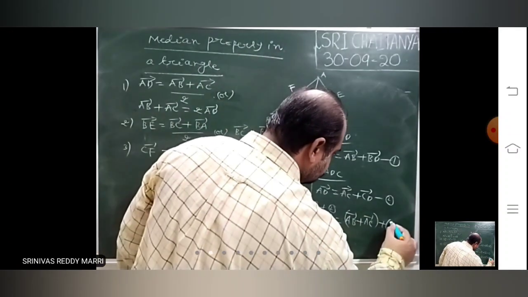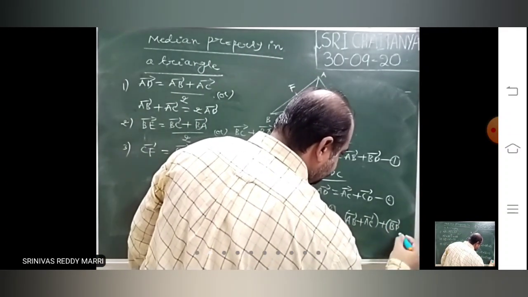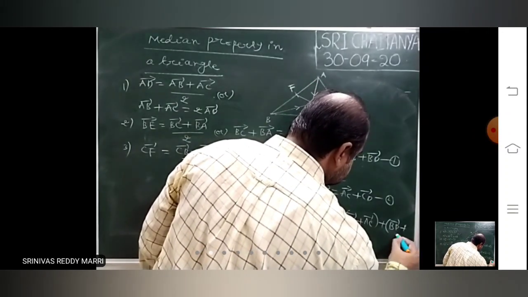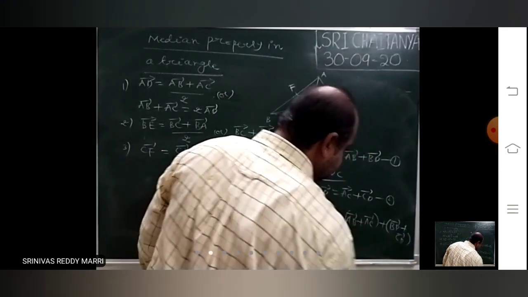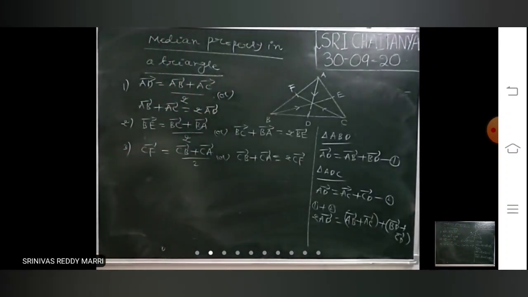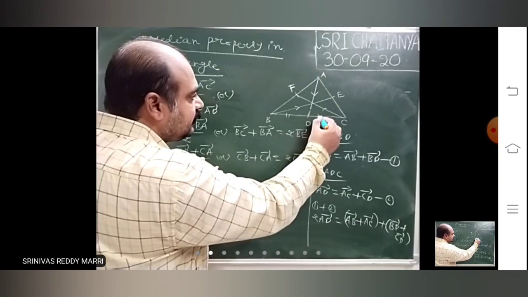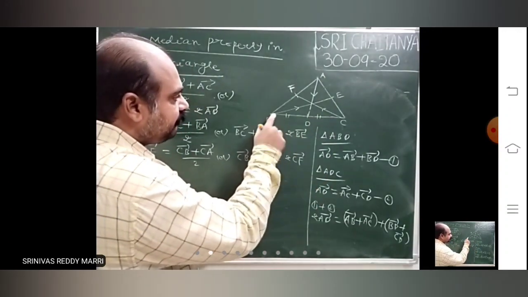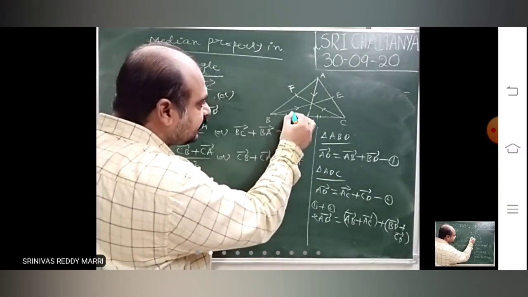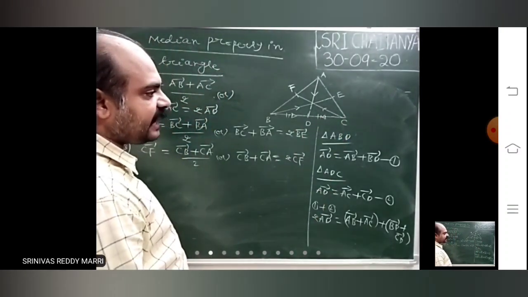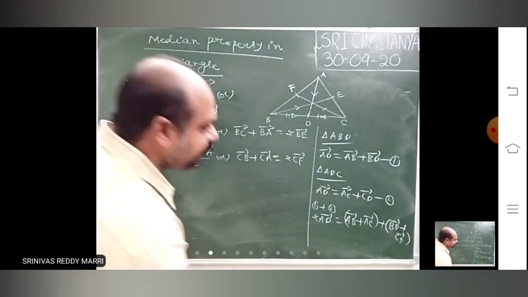AB bar plus AC bar plus BD bar plus CD bar. If you look here, these lengths are equal. BD bar is in this direction, CD bar is in this direction, and they have the same magnitude.